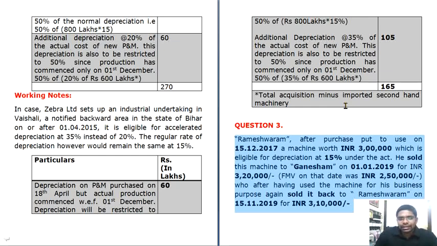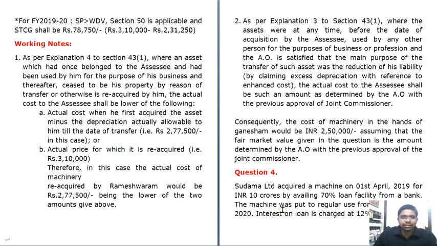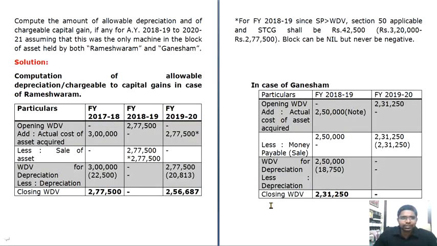And here it has been given as 3,10,000. That is, it has been repurchased at 3,10,000. But you will only consider the written down value, not 2,50,000. Let's go forward, you'll understand it with much more clarity.